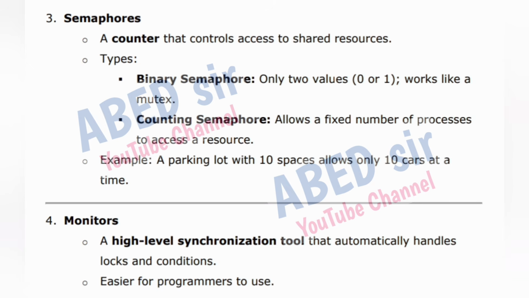3. Semaphores. A counter that controls access to shared resources. Types. Binary semaphore, only two values, 0 or 1, works like a mutex. Counting semaphore allows a fixed number of processes to access a resource. Example, a parking lot with 10 spaces allows only 10 cars at a time. 4. Monitors. A high-level synchronization tool that automatically handles locks and conditions. Easier for programmers to use.